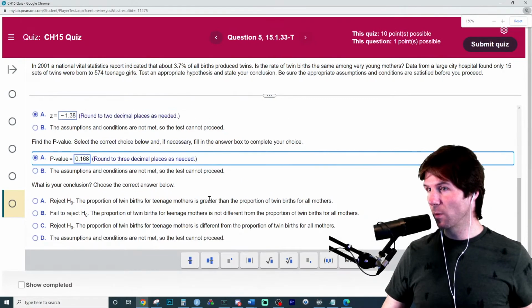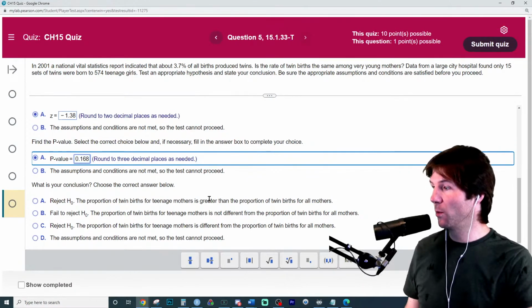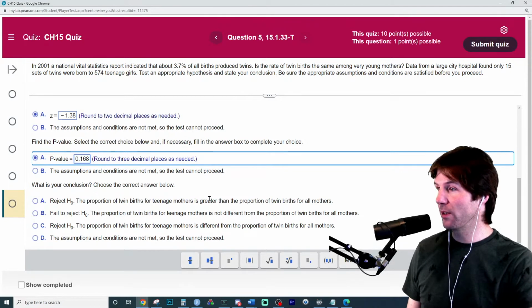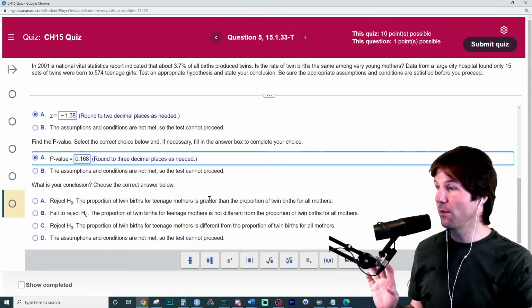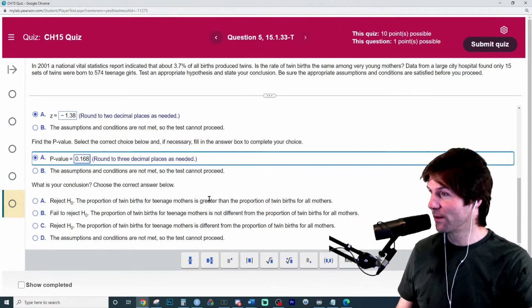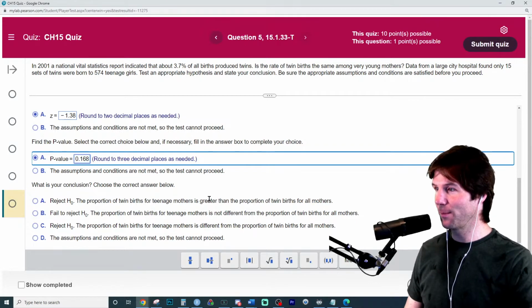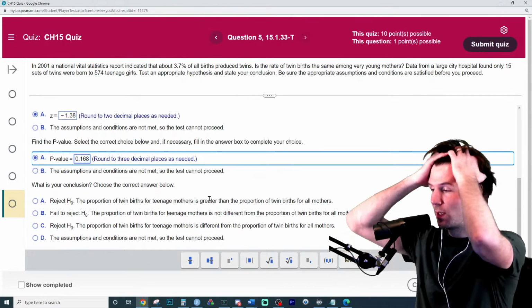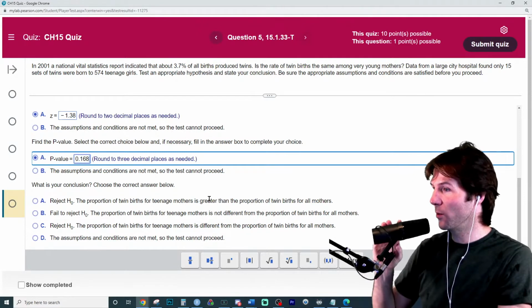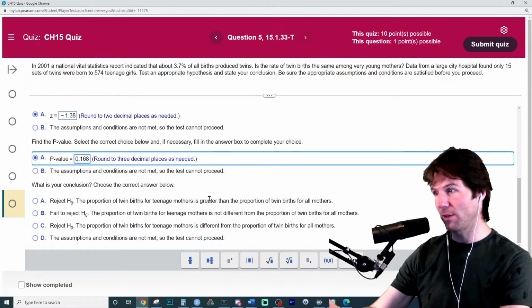Now, if you look at this, we have a saying: when the p-value is low, blah, blah, blah, blah. When the p-value is high, just let it fly. When the p-value is low, what do we say? Does anyone know my saying? When the p-value is low, the null must go. Yep, when the p-value is low, reject the null. When the p-value is high, just let it fly.